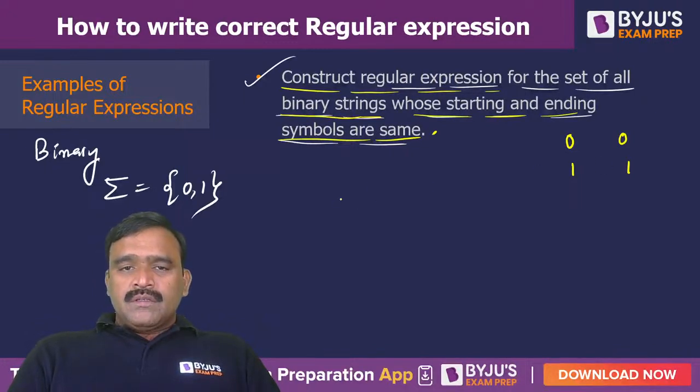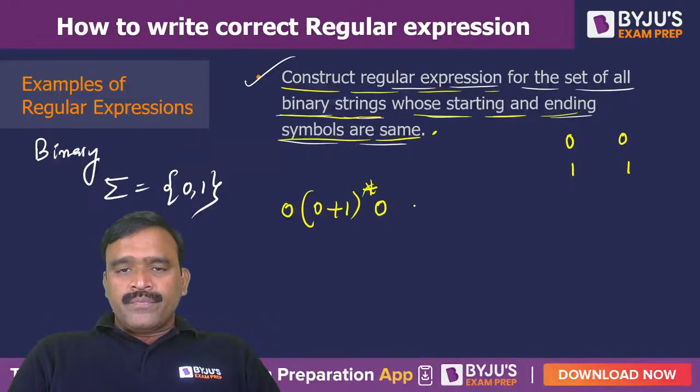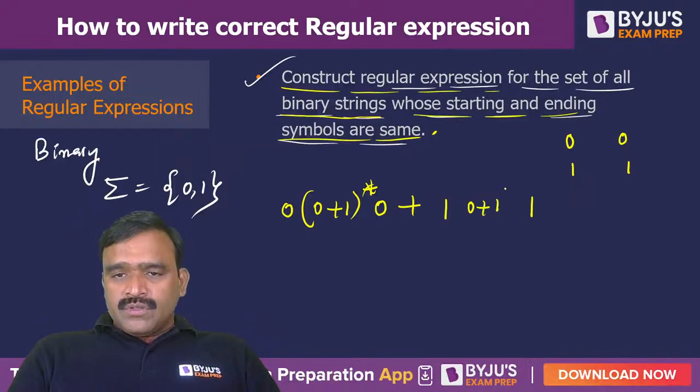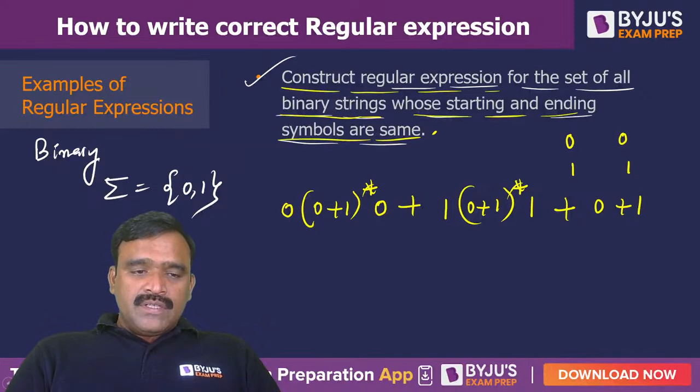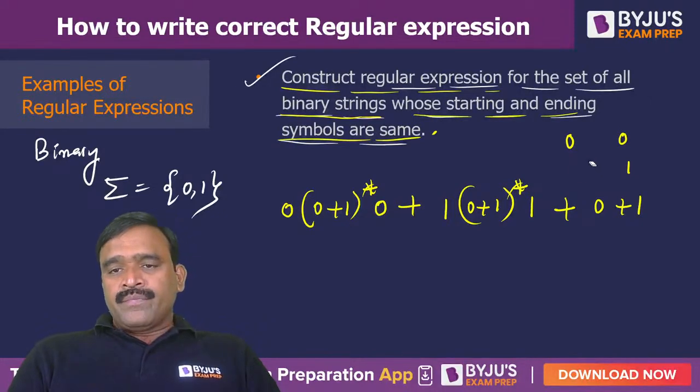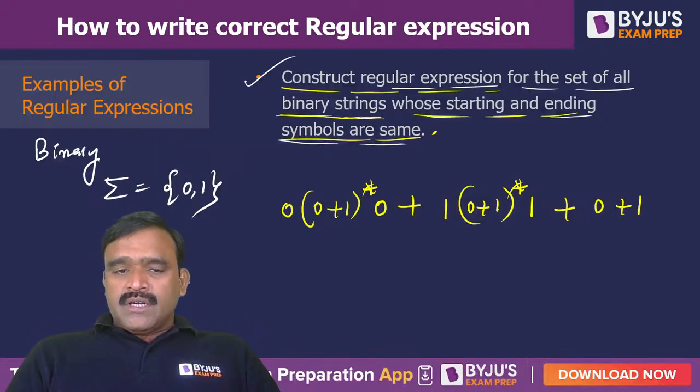So that means if you start with 0 and end with 0, in between we can have any combination of zeros and ones like this. So it can be 0 plus 1 whole star. Or if I start with 1, you should end with 1. In between we can have any combination of zeros and ones. So this is 0 plus 1 whole star. Or single 0 is also possible, single 1 is also possible, because in a single 0, that itself is a starting and itself is an ending.